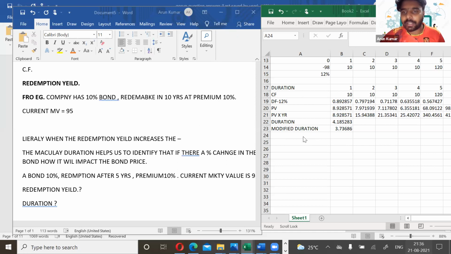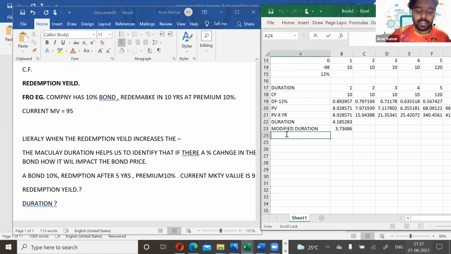We are actually calculating this modified duration to arrive at another conclusion. I will just conclude it. With this modified duration calculation, we can calculate the change in bond price.